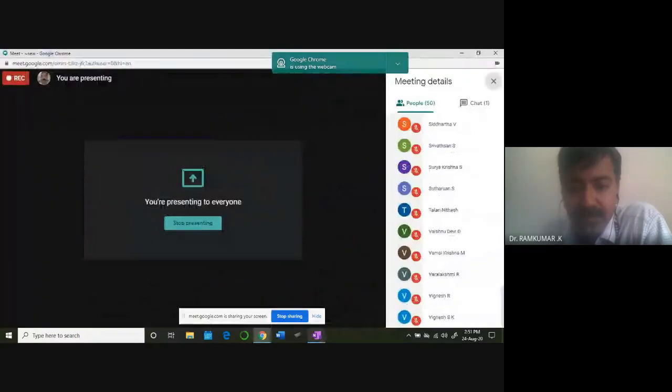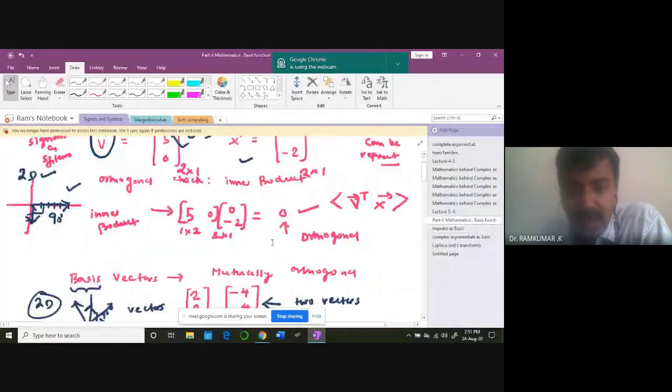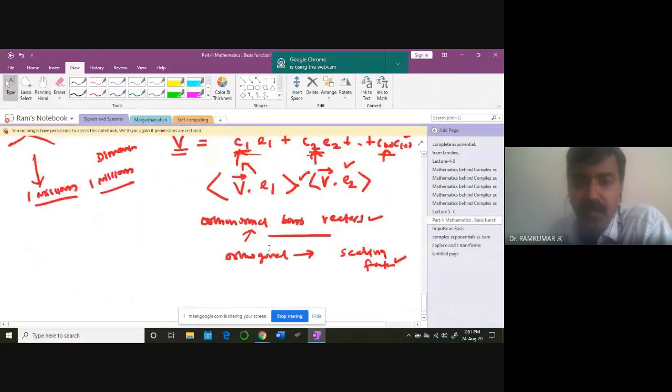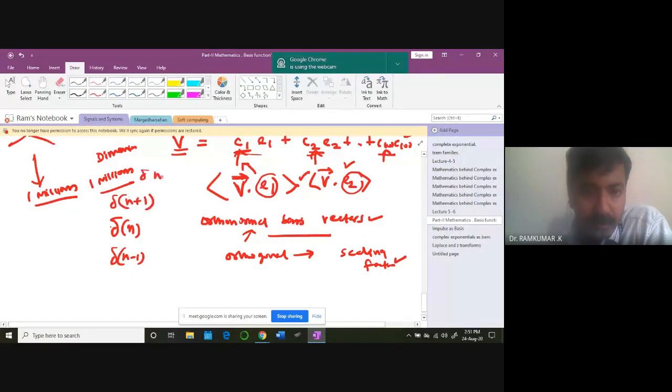Just like in the previous idea, we learned that I have a set of basis vectors, E1, E2, like that. For each of these basis vectors, I take the dot product with the complete vector V. That is important. Here, my basis vectors are going to be delta n minus 1, delta n plus 1, delta n plus 2, and delta n minus 2 for t equal to 2.